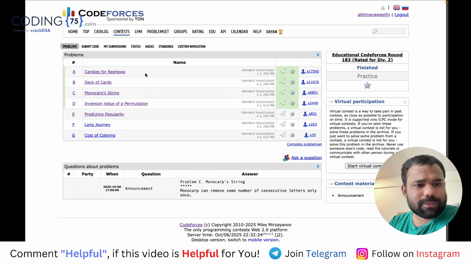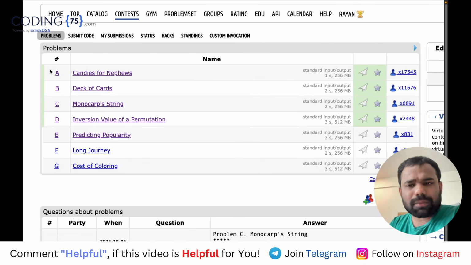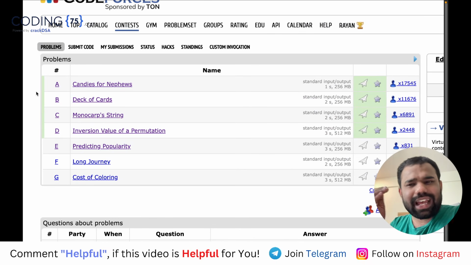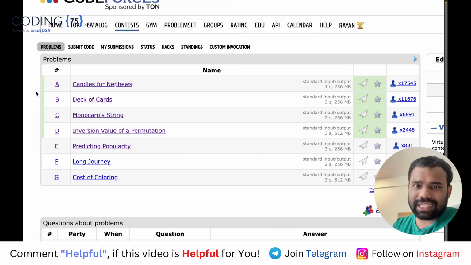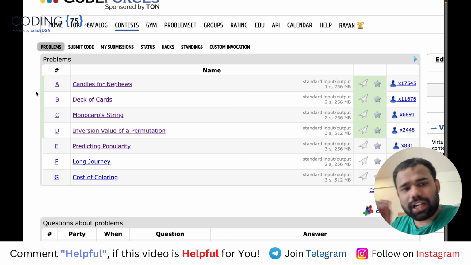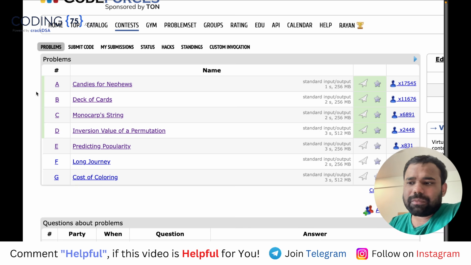So if I talk overall about the problems, the first one was very easy. The second one was a little bit complex, not much complex. The third one was on a medium level, and the fourth problem I can say was medium hard. It was actually hard if you don't know a specific concept which I have used. I have used a concept which is very straightforward, kind of intuitive, but there can be other ways also of solving that problem. I'm not sure if there are other ways.